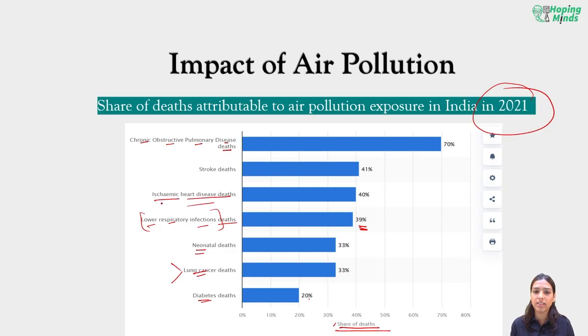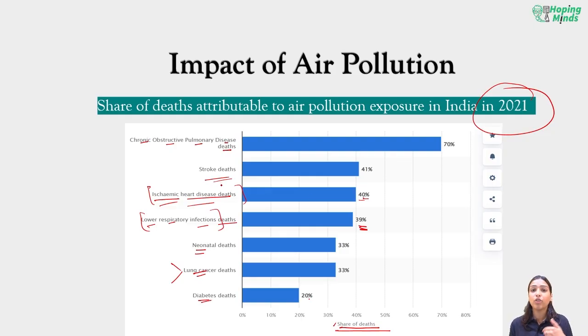Ischemic heart diseases are not related much to air pollution, but arrhythmic heart rates are lately being linked to not being able to breathe properly. The air is so heavy that it causes a pressure imbalance in your pulmonary artery, leading to ischemic heart diseases, which is why this is listed over here as one of the air pollution exposure deaths.